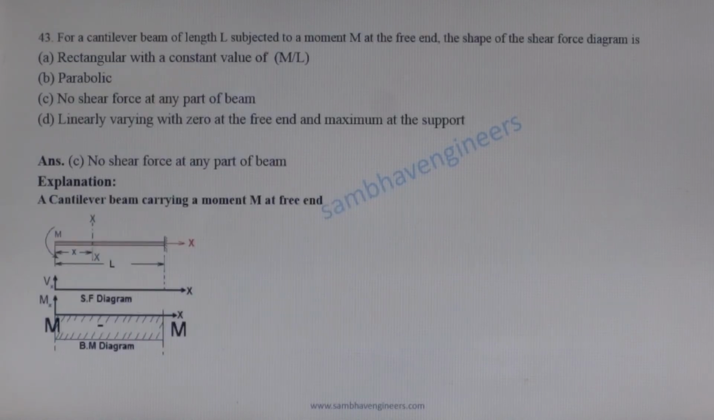Next question. For a cantilever beam of length L subjected to a moment M at the free end, the shape of the shear force diagram is. Here is a cantilever on which the moment M is applied at the free end. There is no shear force in the cantilever beam. Next question.